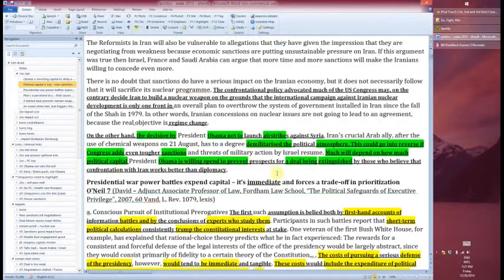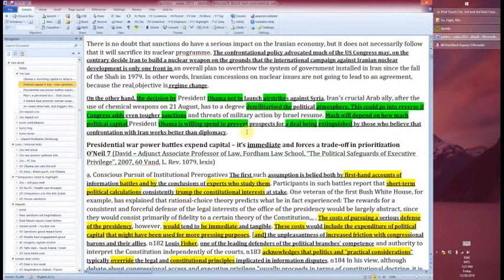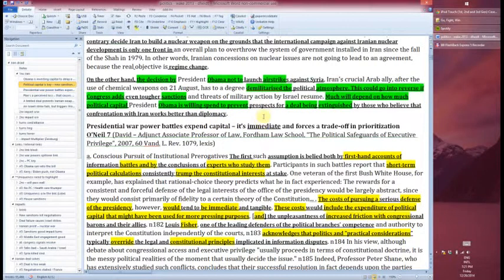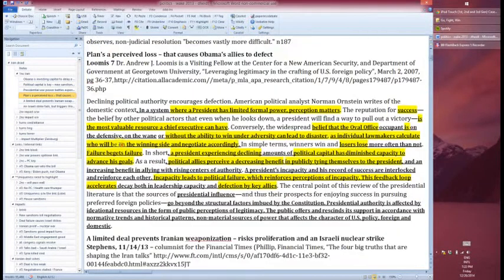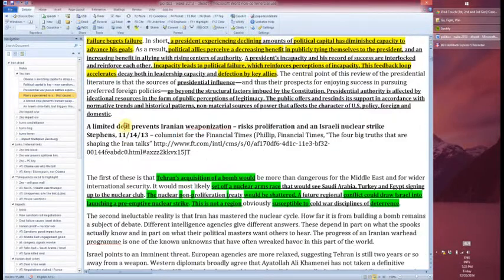Okay, and then here's the next argument. Presidential war power, so that was the topic last year, expends capital to media and forces trade-off and prioritization. So this is the link, right? So the plan makes Obama spend capital because it forces a trade-off. And then the plan's perceived loss causes Obama's allies to defect. That means that obviously he loses political capital. And then a limited deal is good because it prevents Iranian weaponization.